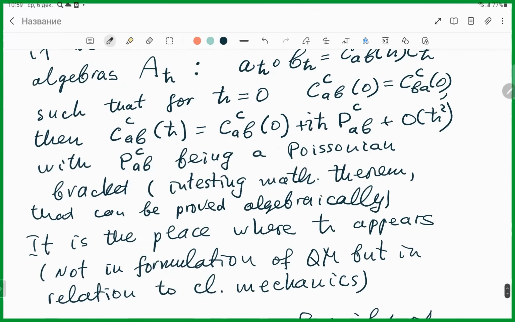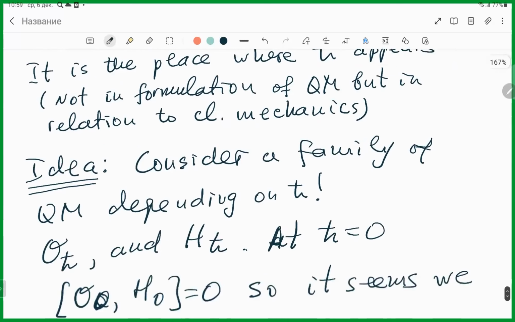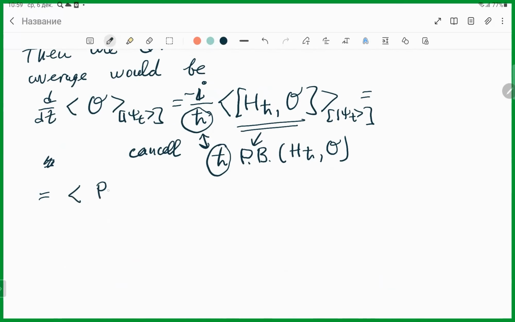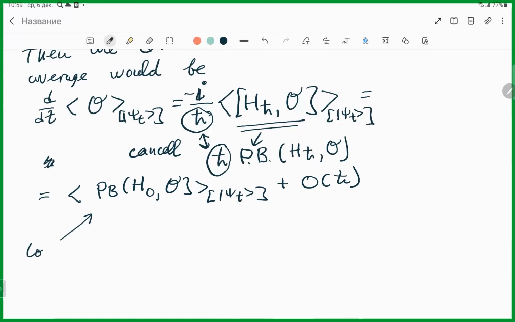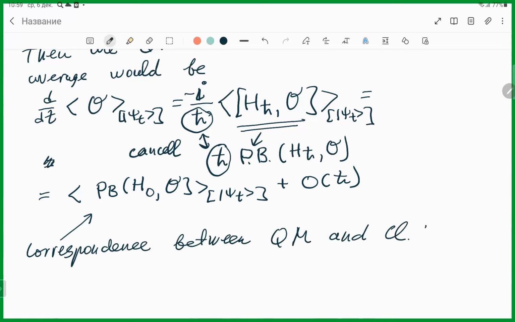Probably it will be an i sign here. So it would be the Poisson bracket of H of 0 and O, in psi t, plus O of h terms. And this is the correspondence between quantum mechanics and classical mechanics. This is how classical mechanics appears.